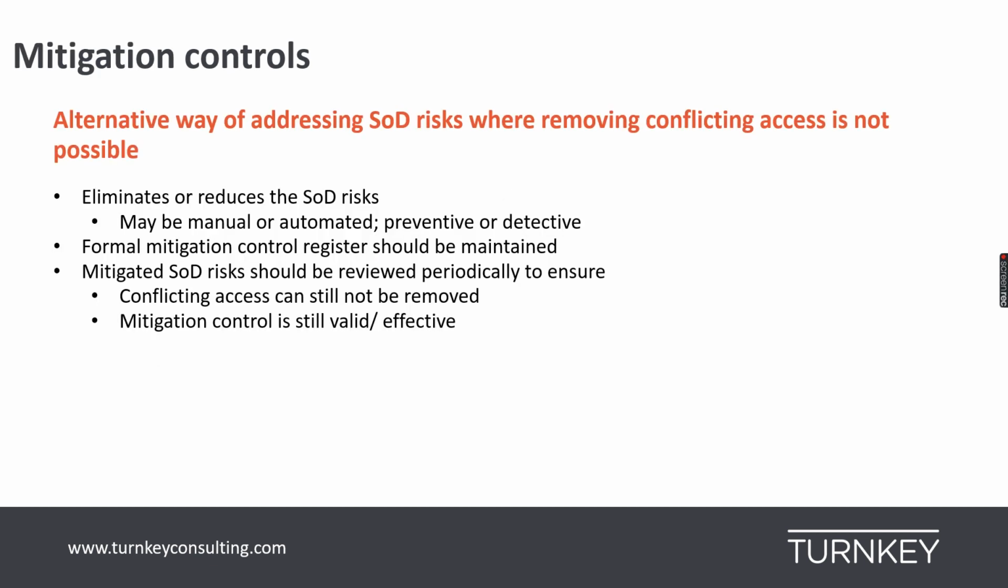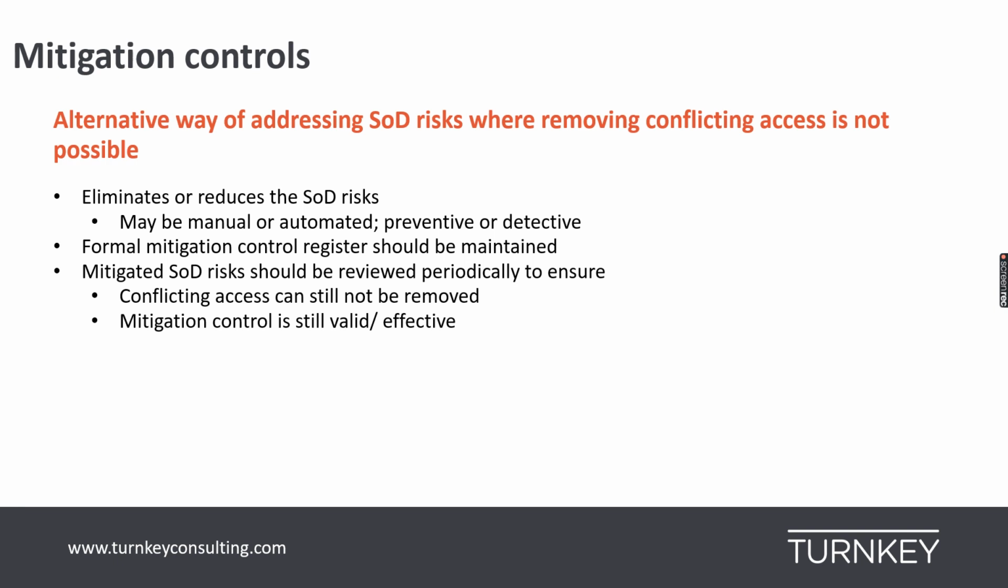So we talked about the mitigation control. Let's try to understand what is a mitigation control. It is an alternate way of addressing SoD risks where removing conflicting access is not possible. This is specifically useful for smaller organization, but even for a larger organization, you may have situations where due to the business process structure, you are not able to remove certain SoD risk violation from the user. In such situation, mitigation control is an option.